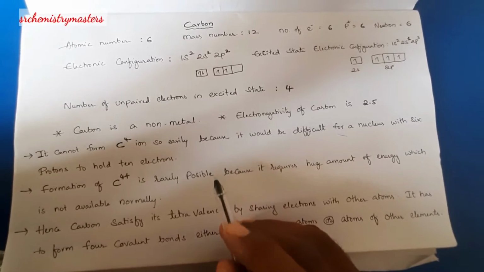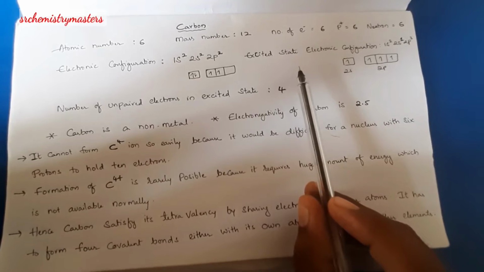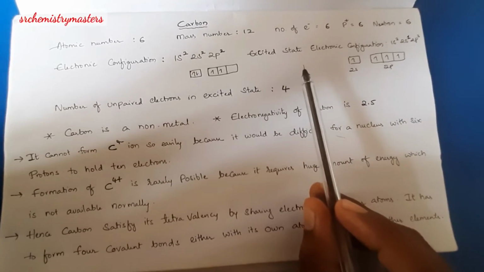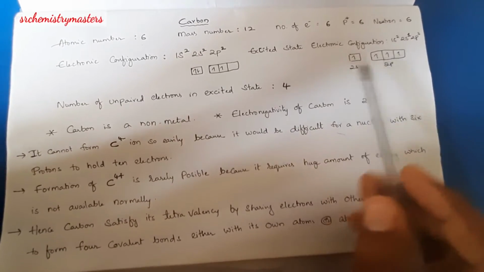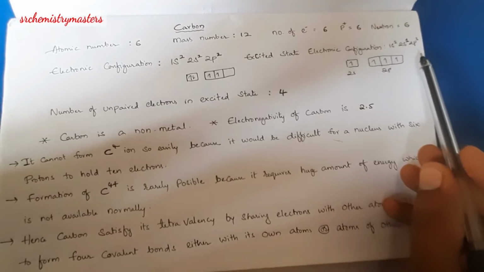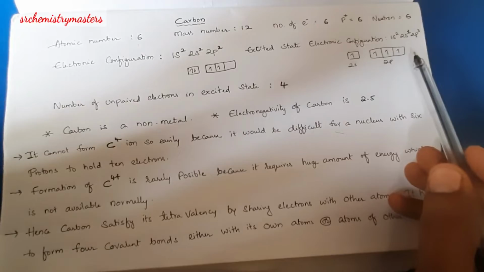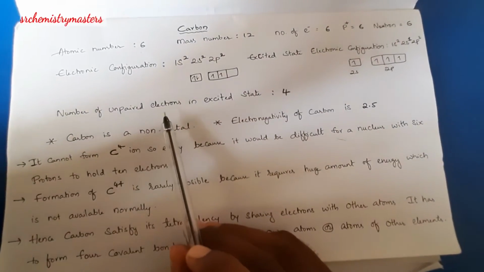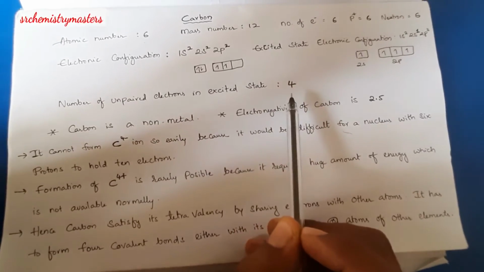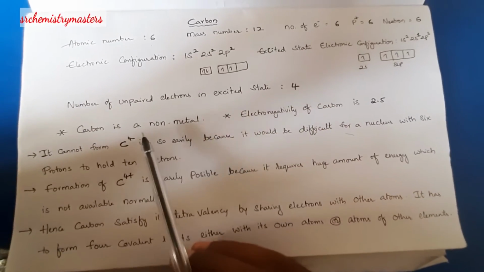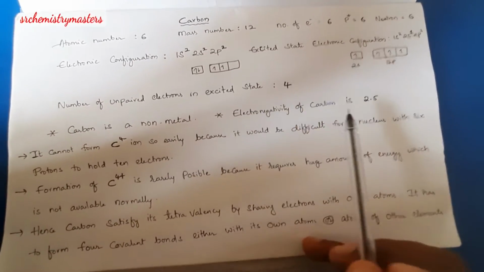But when some energy is supplied to the carbon atom, the electrons in the carbon atom get excited. In the excited state, the electronic configuration of carbon atom will be 1s2, 2s1, 2p3. The number of unpaired electrons in the excited state of carbon atom is 4. Remember that carbon atom is a non-metal. The electronegativity of carbon atom is 2.5.